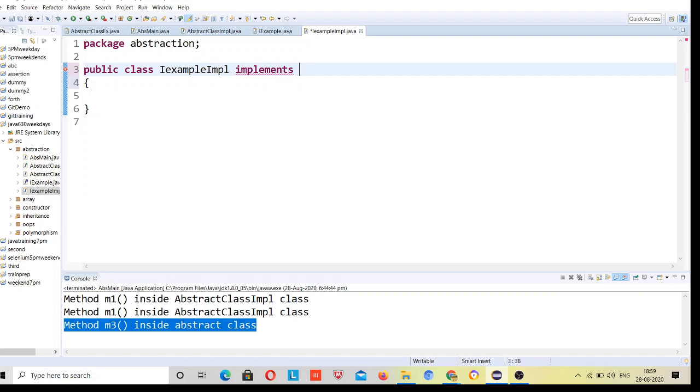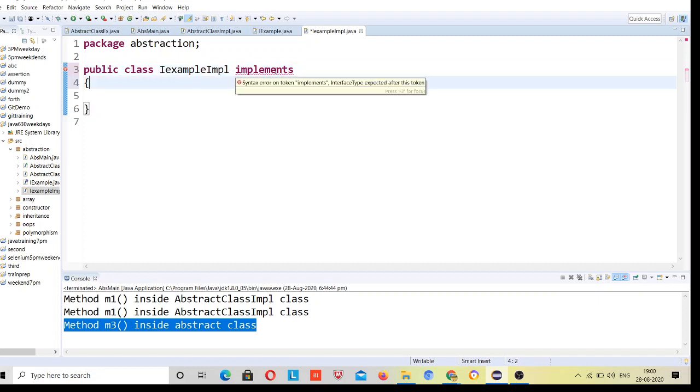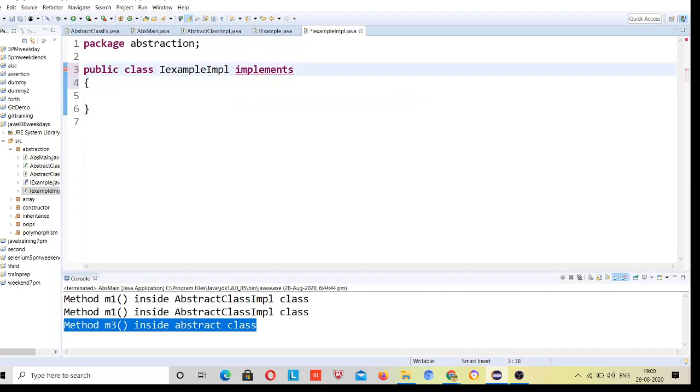But if you are going to provide the implementation for the interface, you have to use the keyword implements. It is doing the same thing as inheritance, but because it is a combination of class and interface, a class implements the interface, not extends it.